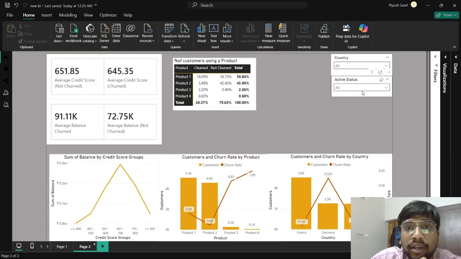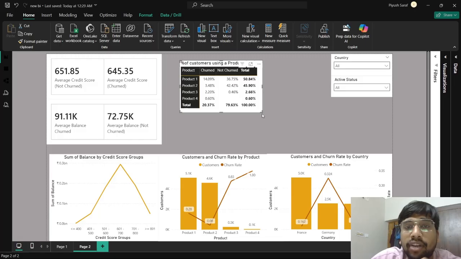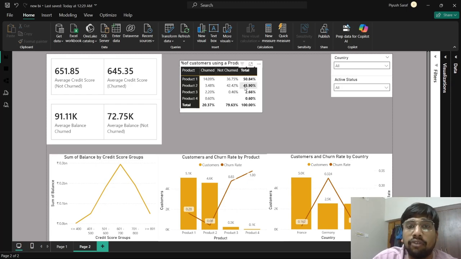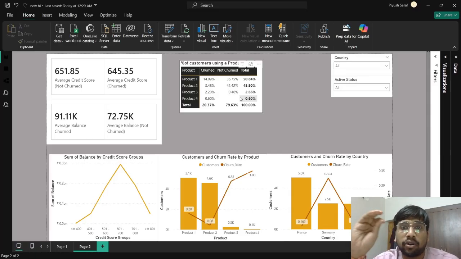Okay. And this table I had made to differentiate between people who have product one and who are churned and not churned. Basically from this we can identify that 50% of the people are using product one, and out of that 36% are not churned, which is a good indicator that this product is good. Similarly, for product two, you can also see that the not churned percentage is really high. That is also one thing which is important.